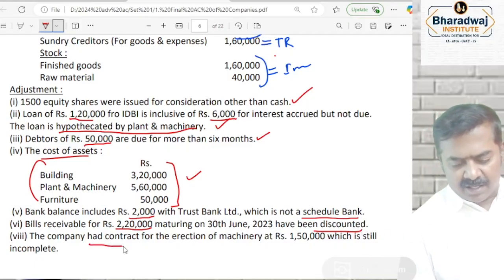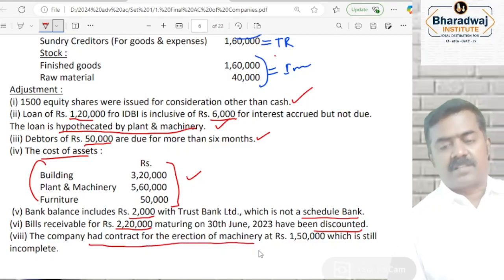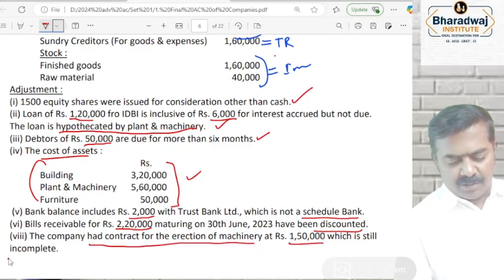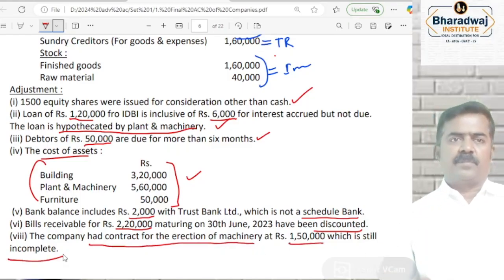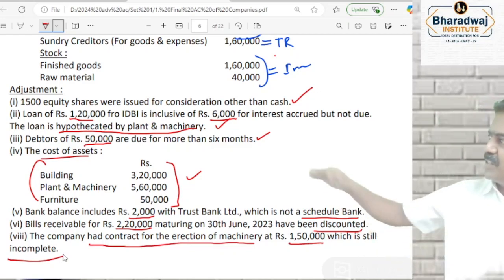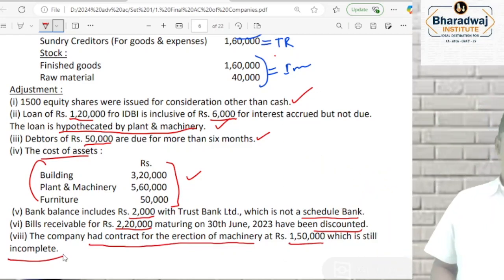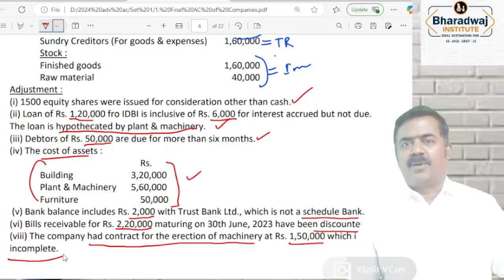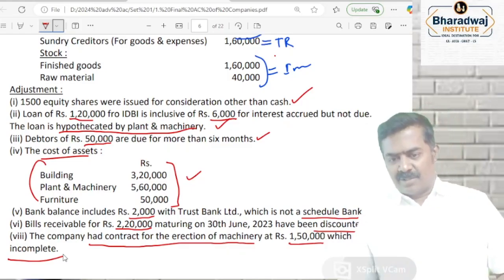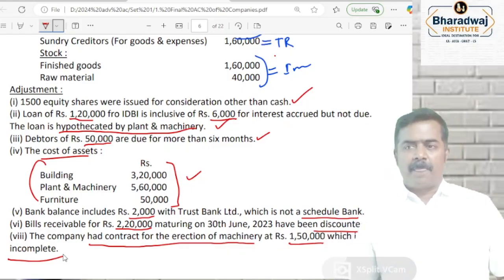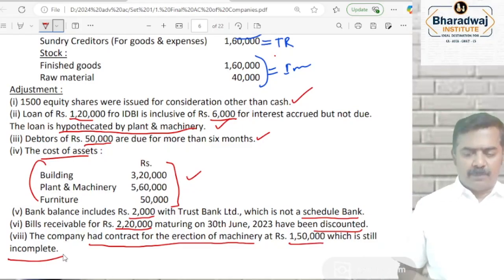The company has a contract for erection of machinery, meaning installing the machinery. 1,50,000, which is still incomplete, is just information. Otherwise, all these 8 are not adjustments, they are just disclosures. For this, we have to prepare which one? Balance sheet. Balance sheet we need to prepare.